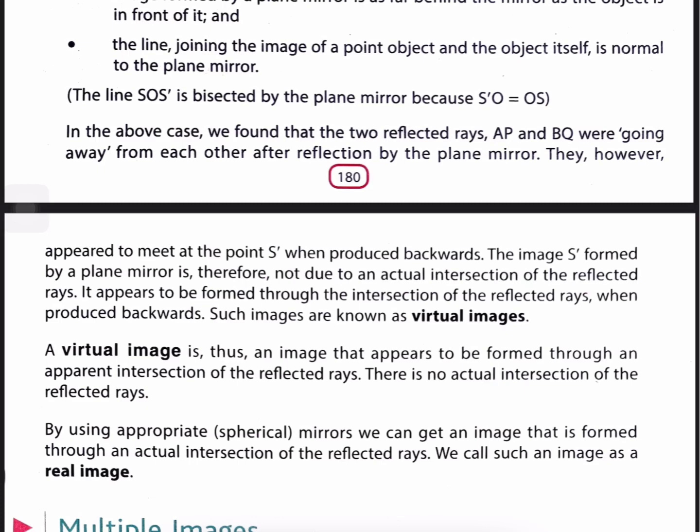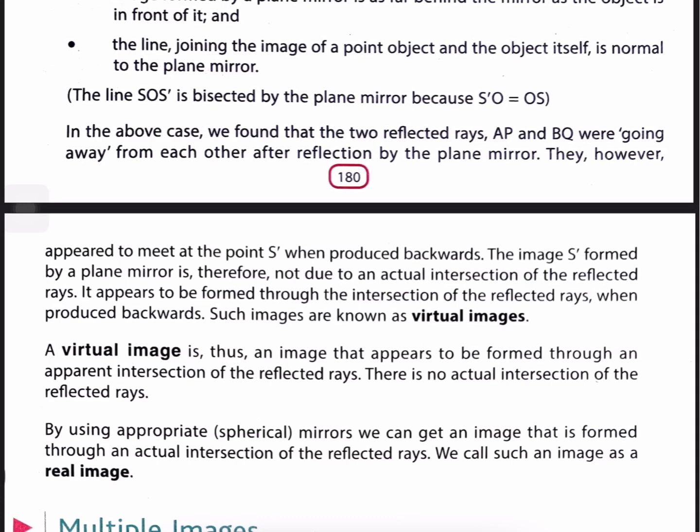The image S' formed by a plane mirror is therefore not due to an actual intersection of the reflected rays. It appears to be formed through the intersection of the reflected rays when produced backwards. Such images are known as virtual images.